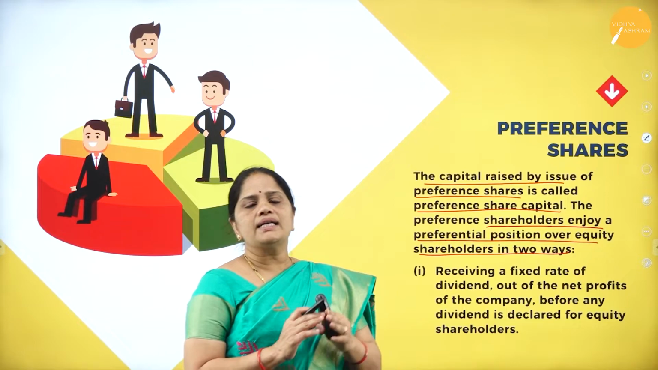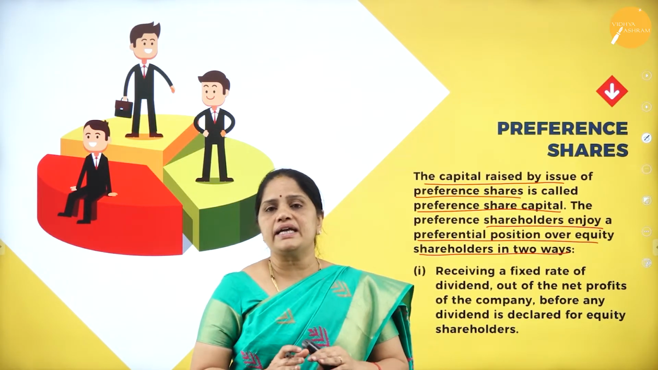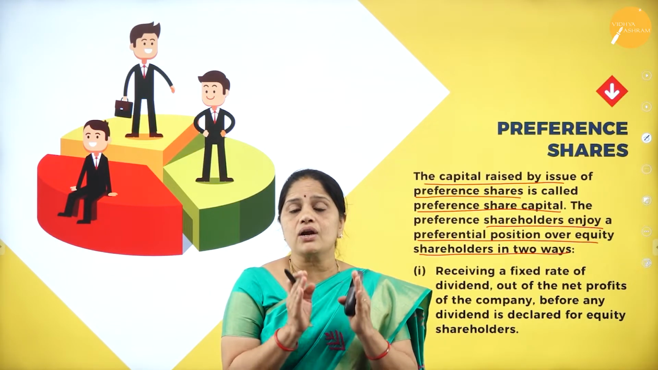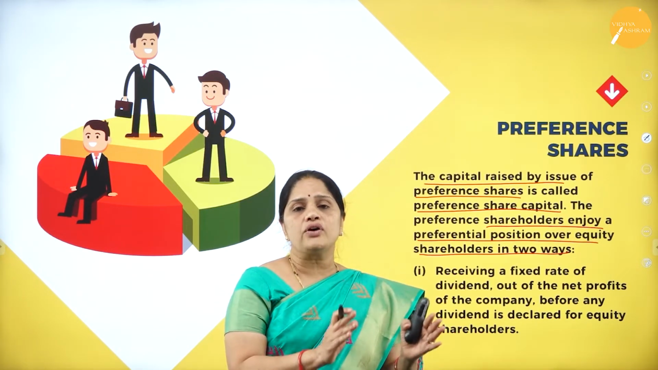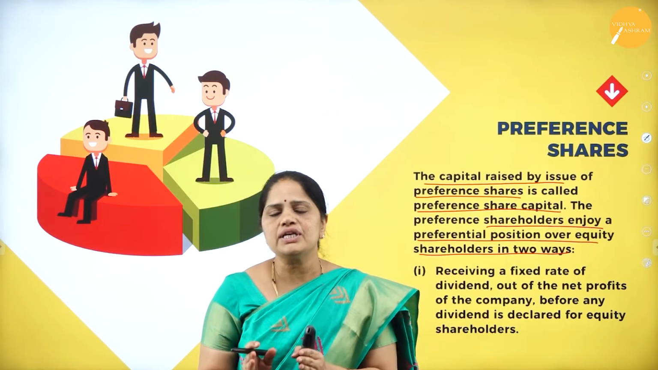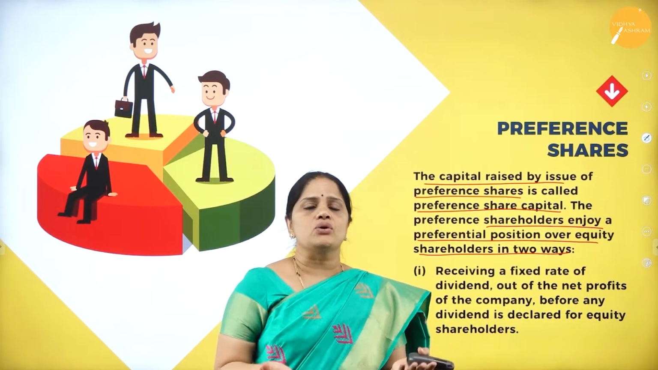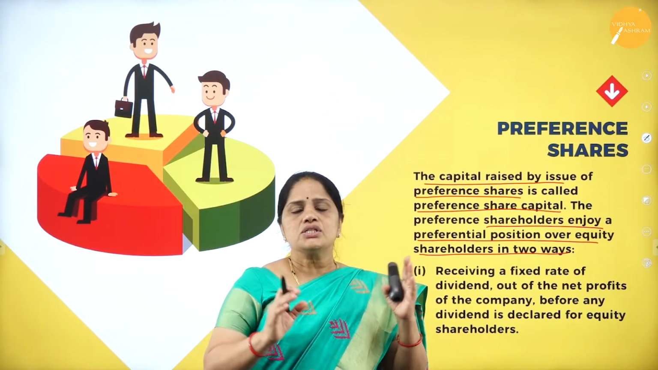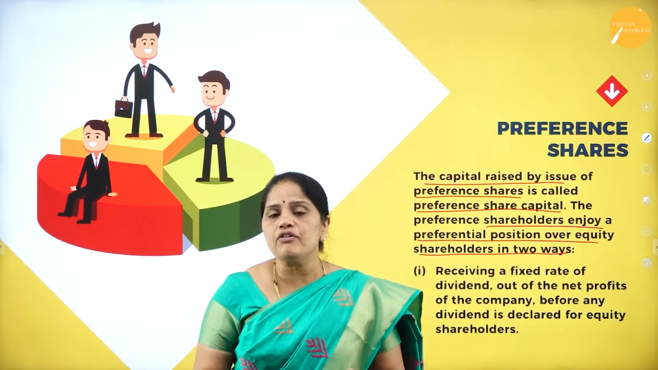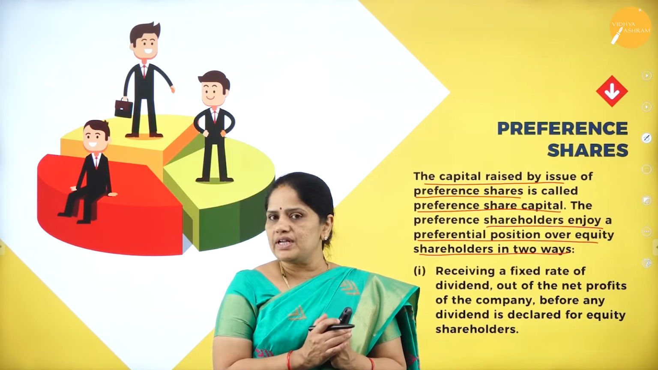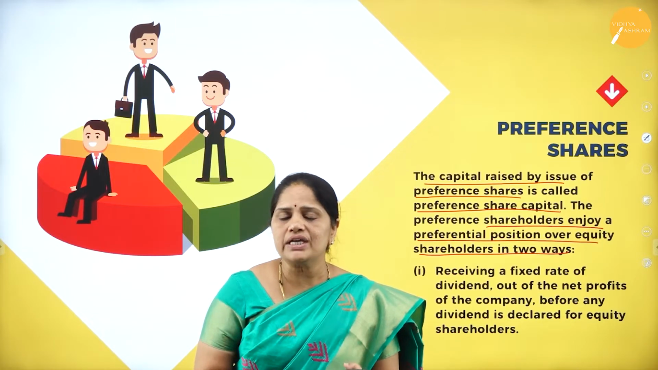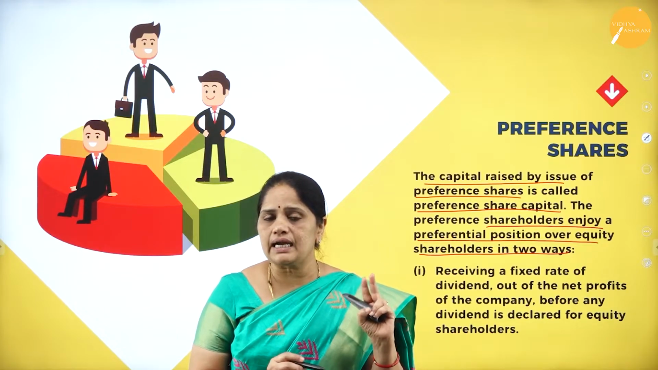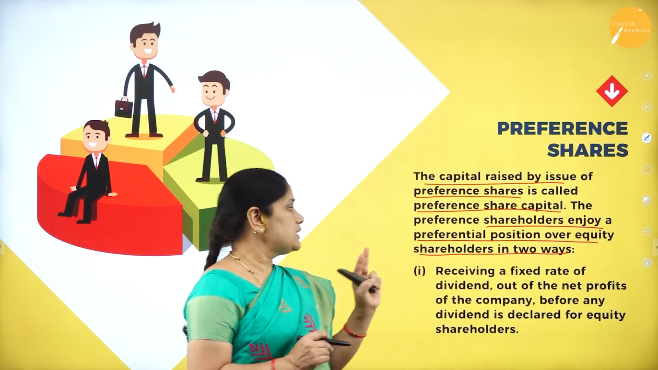Now, we know that the shares of the company are divided into equity shares and preference shares. Equity shareholders are considered the owners of the company, but preference shareholders are not considered owners, though they have preference over the equity shares. Whatever money we collect by the sale of preference shares, we call the preference share capital. But why do we call them preference share capital? Because they have preference with regard to two aspects. Now what are the two aspects?